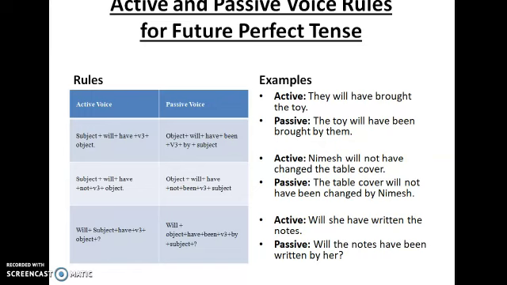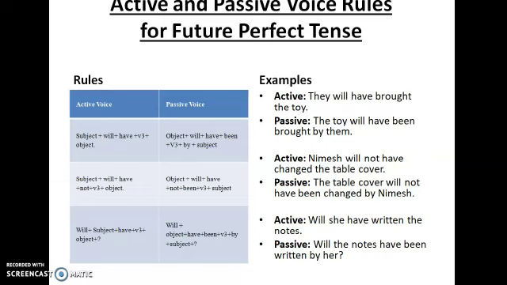Will have been. So again, in a negative sentence, Nimesh will not have changed the table car. Object, the table car will not have been changed by Nimesh. So you just need to add a not along with it. Now the last one is a question. Will she have written the notes? So it would be, will the notes have been written by her?